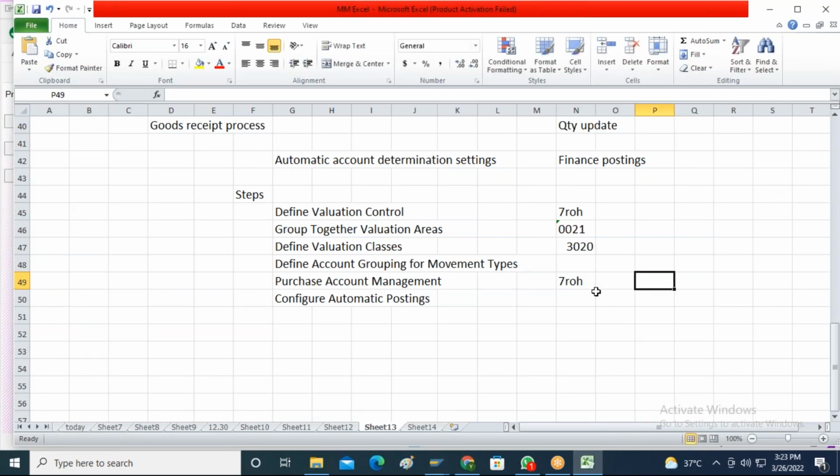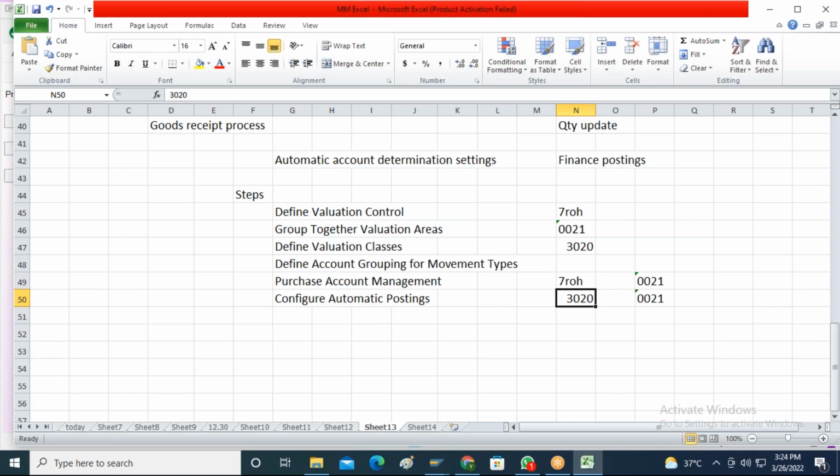Again, I created the valuation class 3020. I assigned the same account category reference key 0021. That means indirectly I made a relationship. If I create a material with the material type 7 ROH, I should select 3020 as the valuation class. This is the meaning.